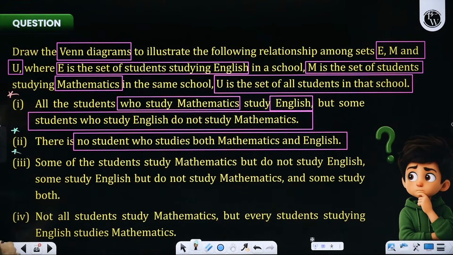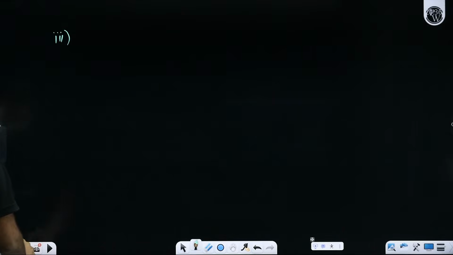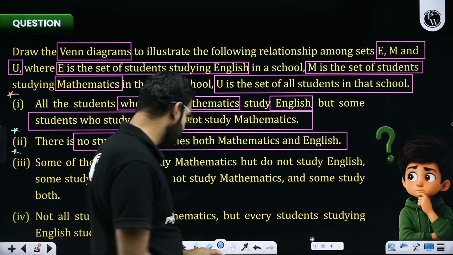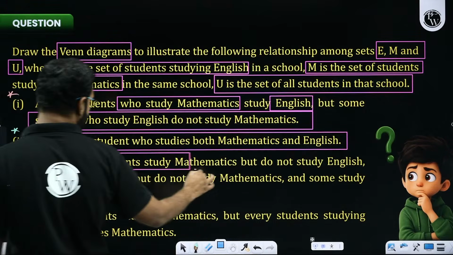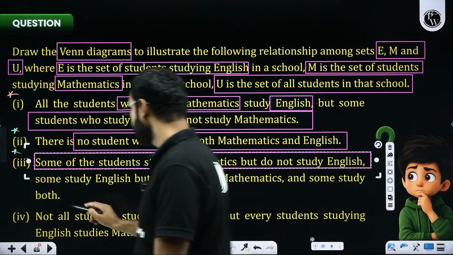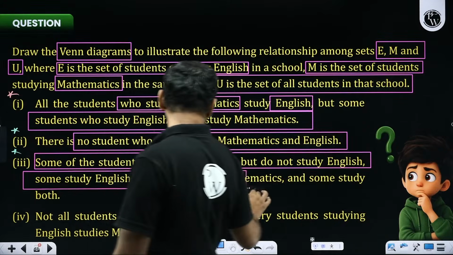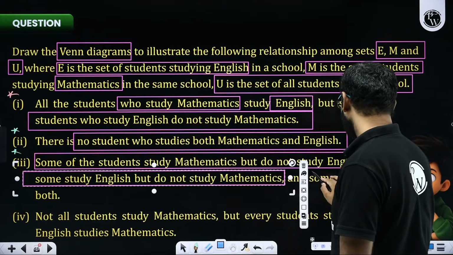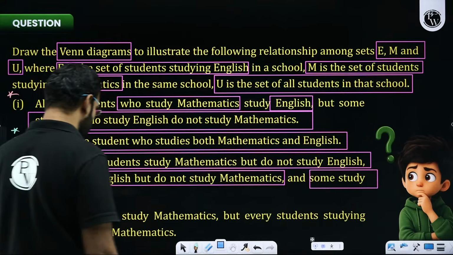The third one, what does it say? Let's solve the third one here. The third question says that now you need to deal with the data which says some of the students study mathematics but do not study English. Some students study English but do not study mathematics. And there are some who study both. I think this is the ideal standard version which we have been drawing.